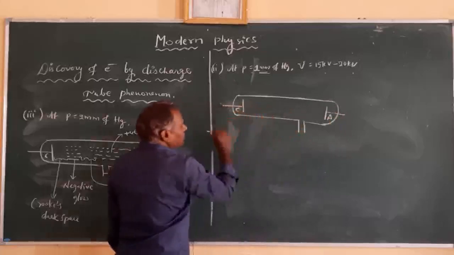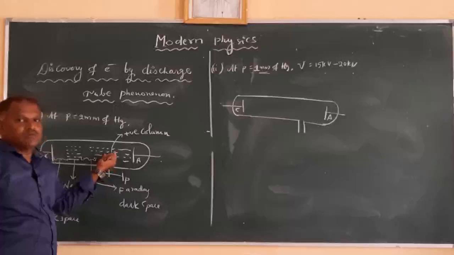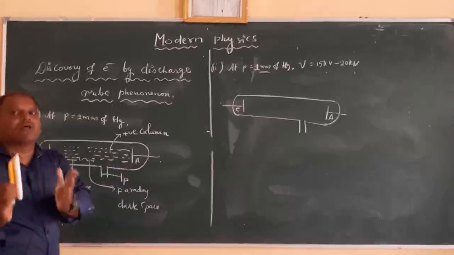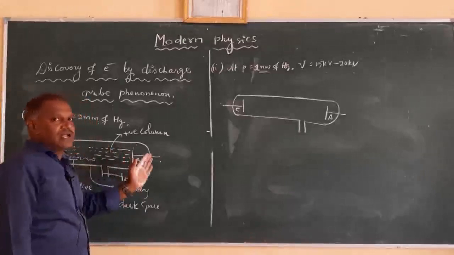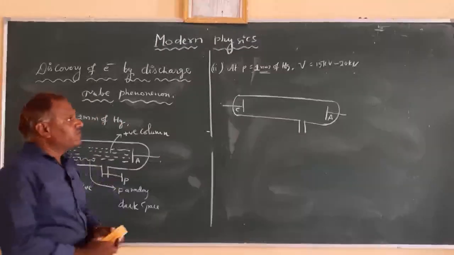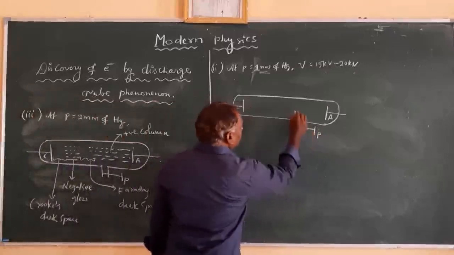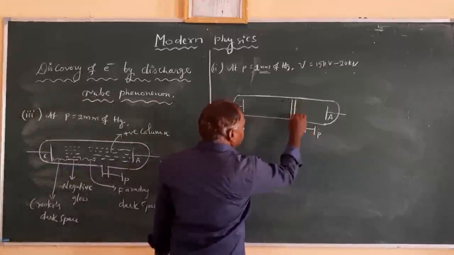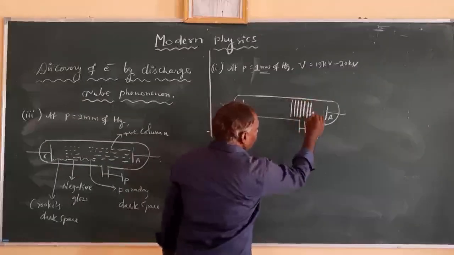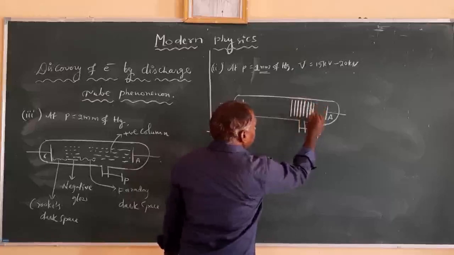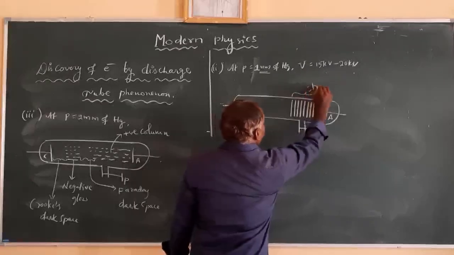and the cathode here, and at this pressure the positive column divides into a number of layers. The positive column is converted into layers, which are known as striations.